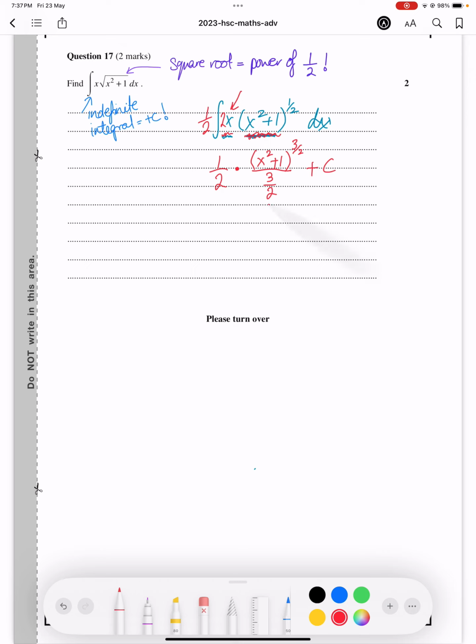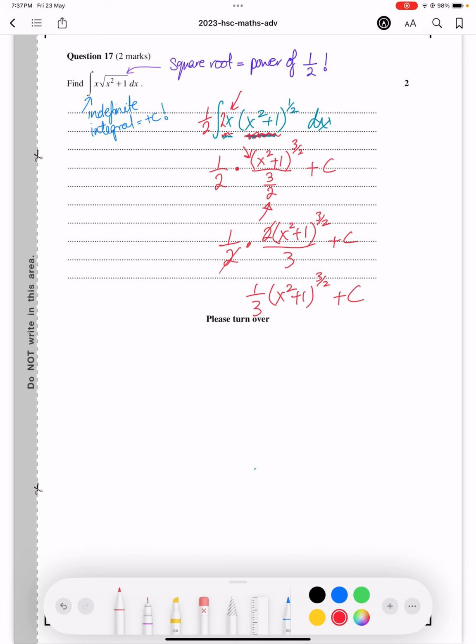And so the bottom of the bottom, so the denominator of the denominator, will actually go to the top. That's the rule. So that would be 2 over (x squared plus 1) to the power of 3 over 2, all over 3, plus c. That cancels with that, and so we get a third (x squared plus 1) to the power of 3 over 2 plus c. We always have to mirror the form of the question.